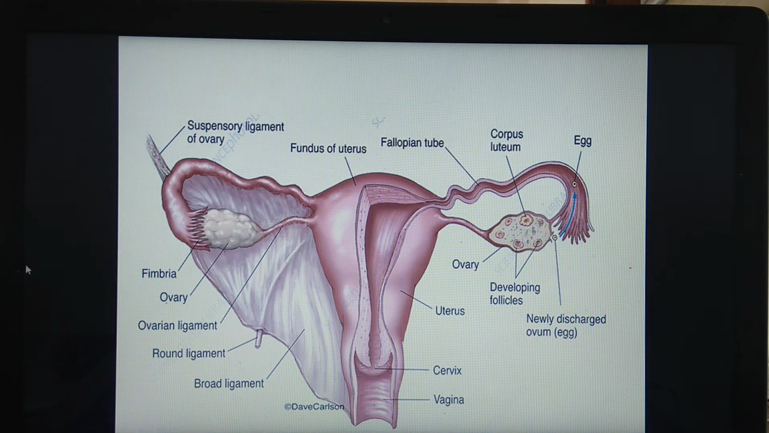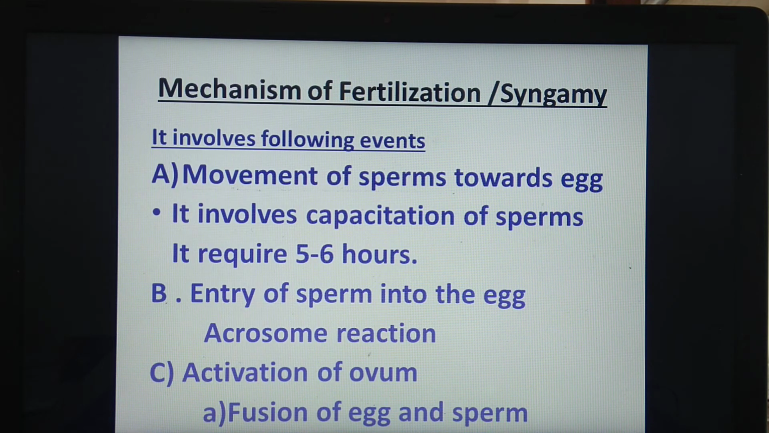We have completed the first part, that is, movement of sperm towards the egg, which involved capacitation. And what is the time period required? It is 5 to 6 hours required for capacitation. Now we have to study the second point, that is, entry of sperm into the egg, which involves the acrosome reaction. So we are going to study the second part, entry of sperm into the egg.